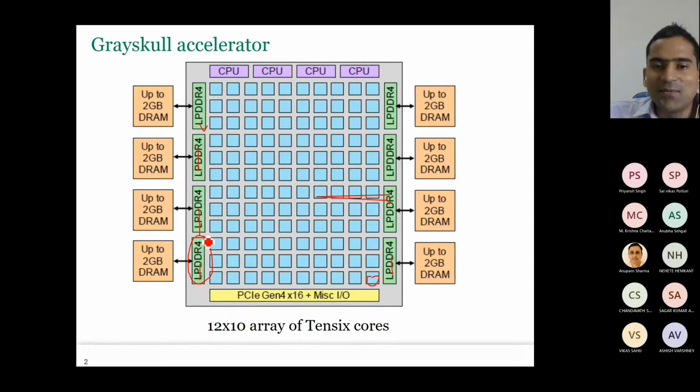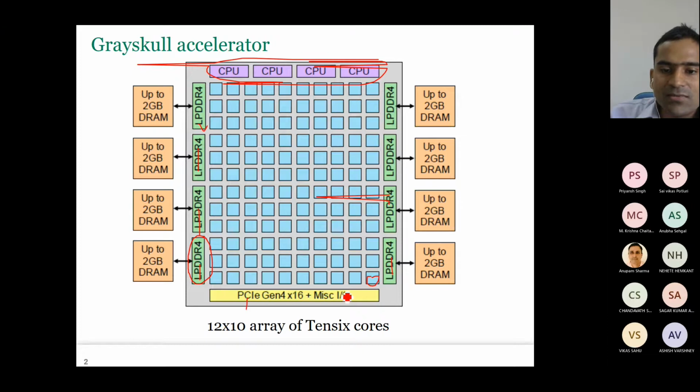So now tell me, why do we use LPDDR4? For low power consumption. Yeah, for low power consumption. Because this is an inference processor where our goal is to have low power consumption, that's why they have used LPDDR. Now here they have 4 CPUs which do the overall orchestration and management.